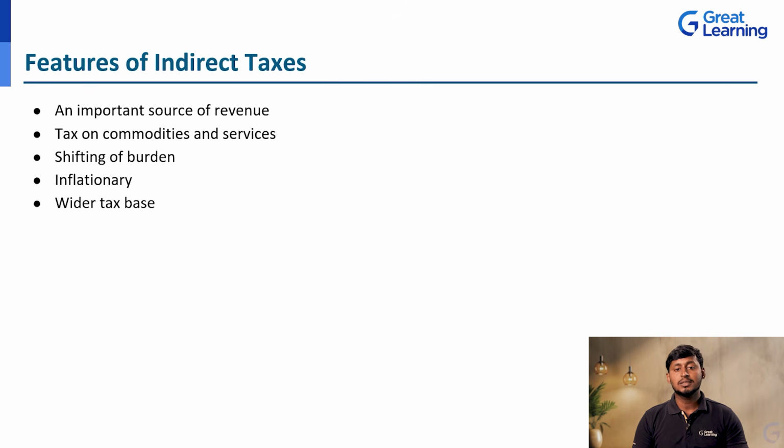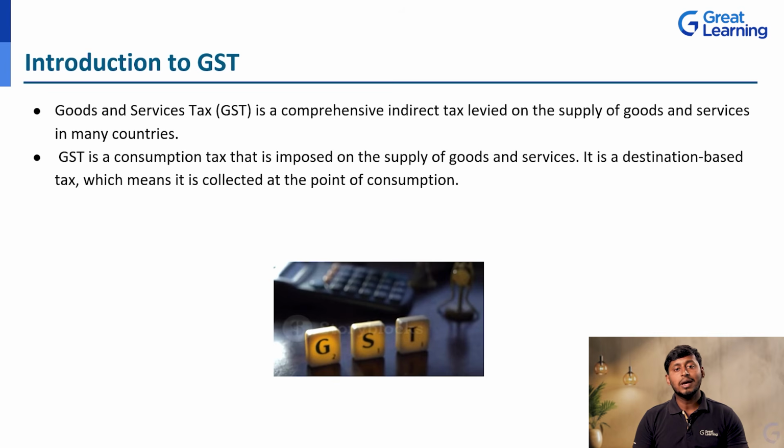Next, wider tax base across the globe. Uniformly they are going to maintain this GST rate for all these goods and services, or whatever commodities or services we are going to take. So we have the global scope of these indirect taxes. Next, we are going to discuss the introduction to GST, or the overview of GST. GST stands for Goods and Services Tax. Whatever goods or products you purchase, or whatever services you take from service sector companies or industries, for that we need to pay tax, that is the goods and services tax.